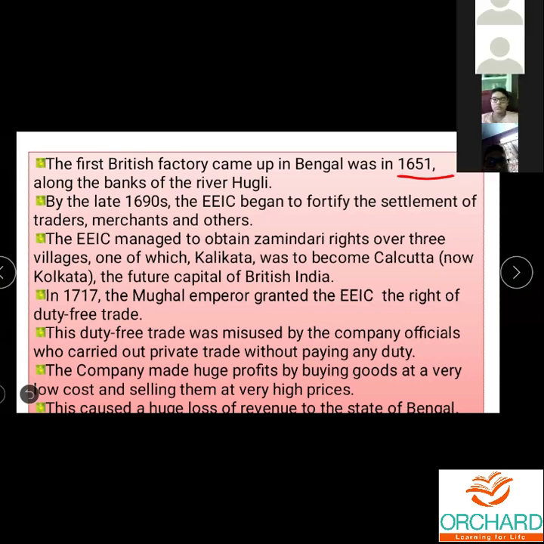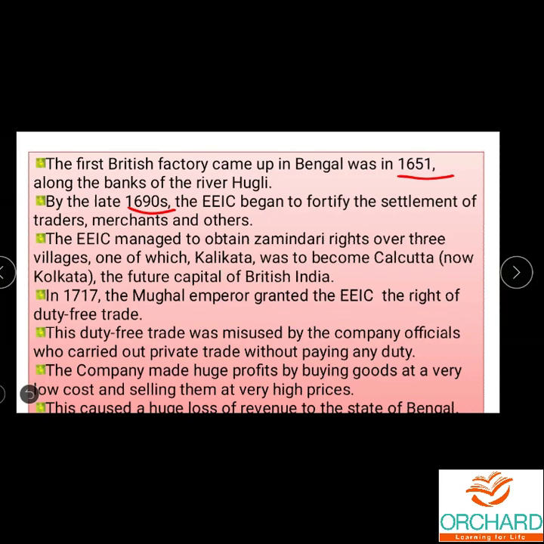Okay. Then after 1690, the EEIC began to fortify the settlement of traders, merchants, and others. They wanted to settle there in Bengal totally. They wanted to have full control over Bengal.